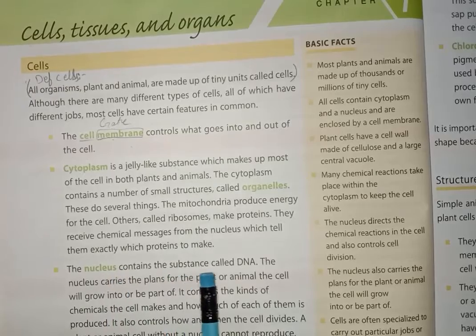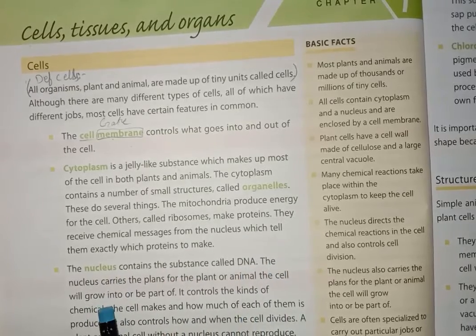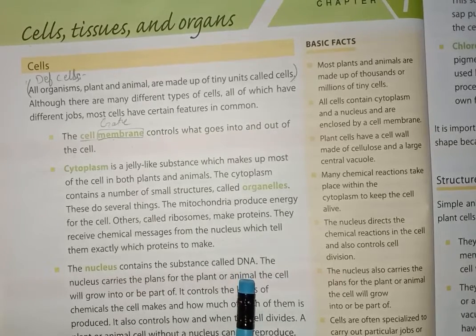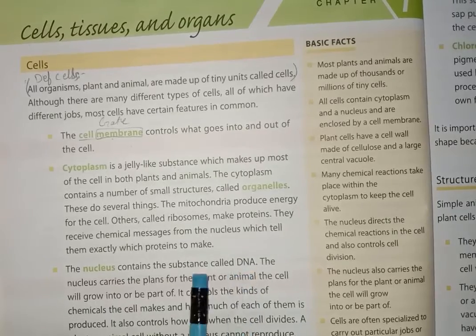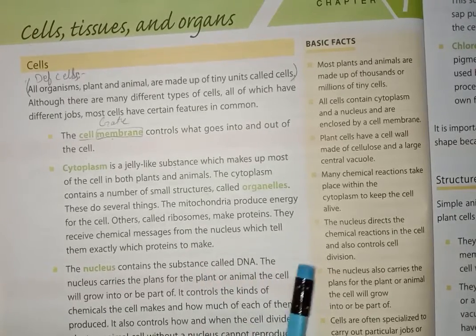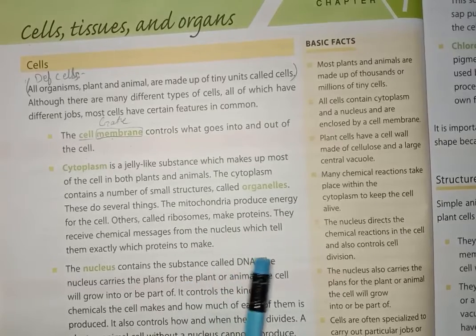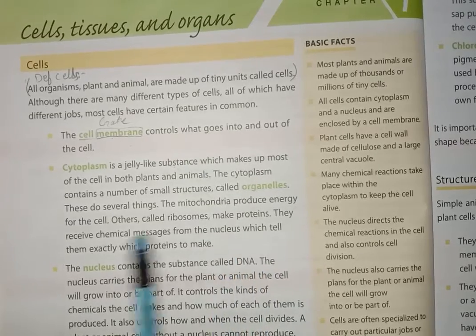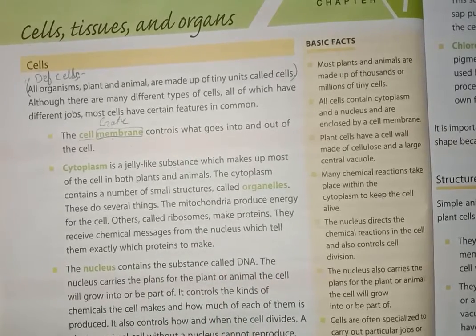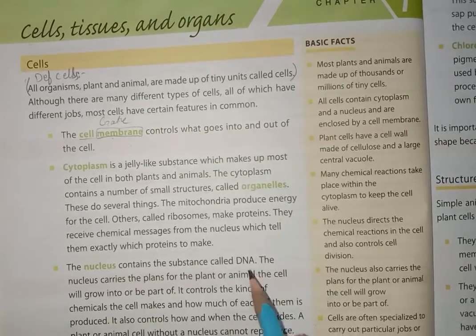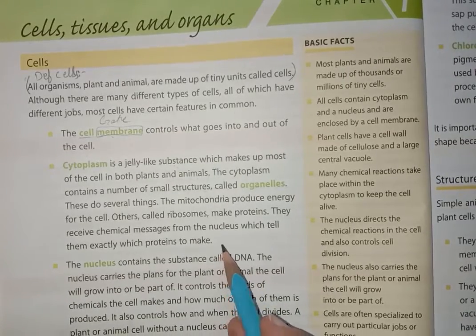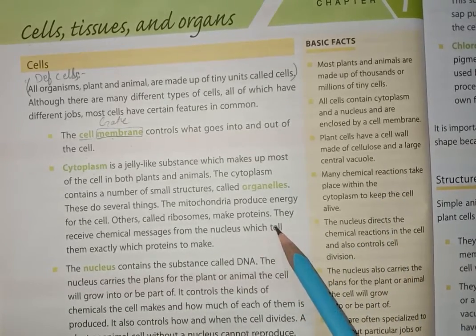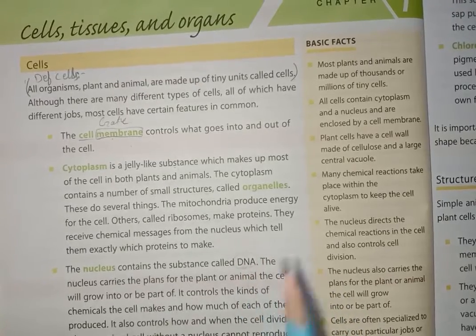The nucleus contains the substance called DNA. Okay, DNA. We can say that it is a genetic control, because the genes, your eye color, your skin color, your hair color, your features come from DNA, as the parents' DNA combines to give a daughter's DNA. As we know, some children are usually told that your eyes are just like your mother's or your father's. This is just because of DNA.